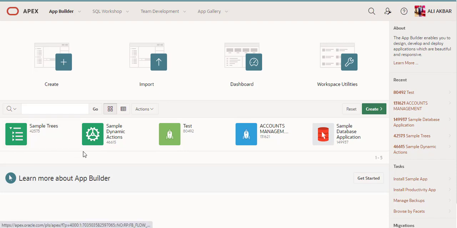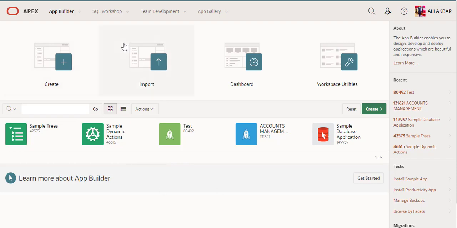This is the application which I created on this workspace. As I said previously, this shows that five applications were created on this workspace.